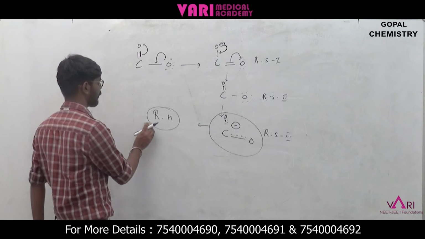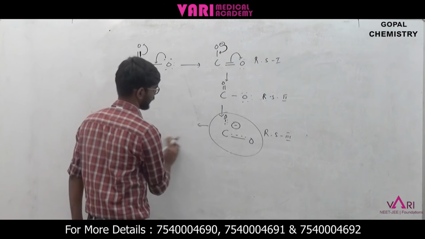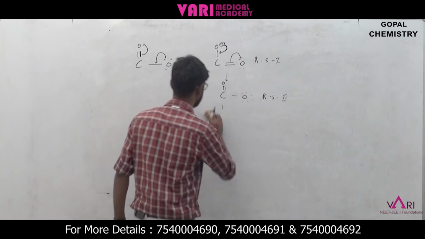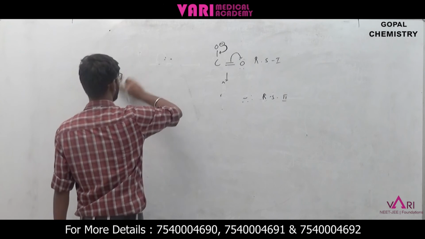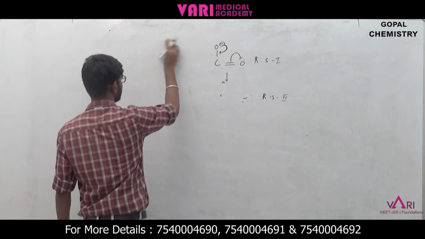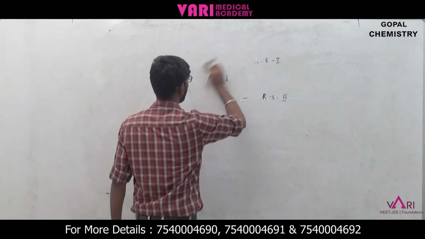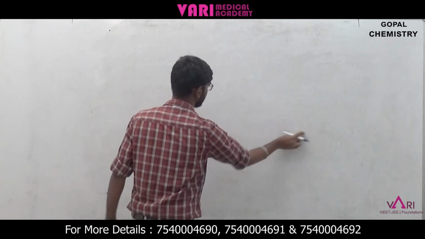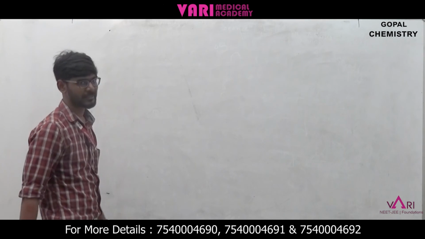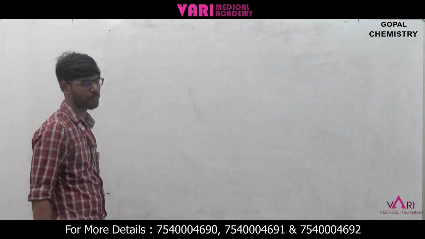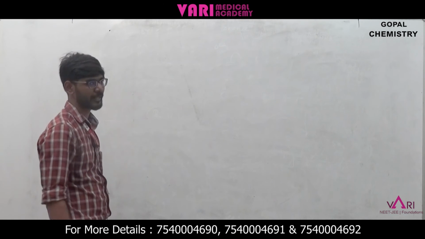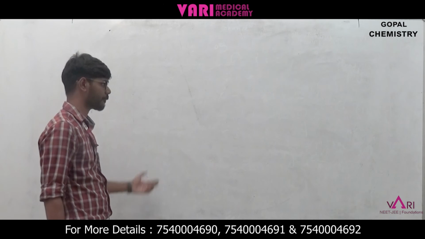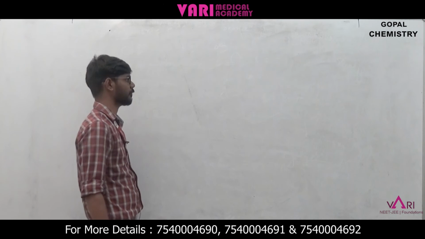Next we are going to see the types of resonance. That is also very, very important. Which concept are we now discussing, students? This is electronic displacements. Electronic displacement is involved in covalent bonds. We have discussed the inductive effect, which has 2 types, plus I and minus I. And lastly, we have discussed the electromeric effect, positive electromeric and negative electromeric.